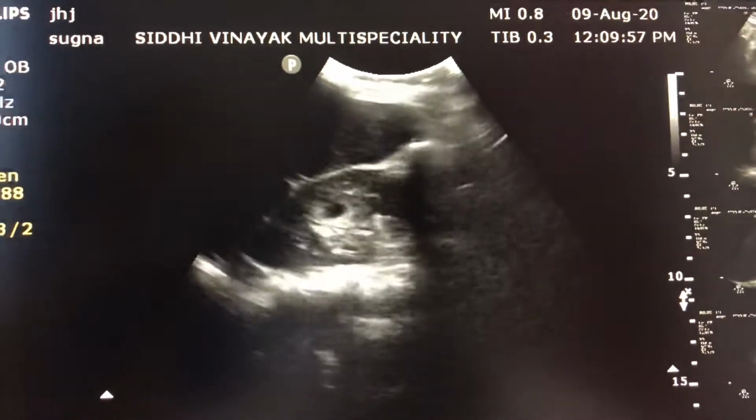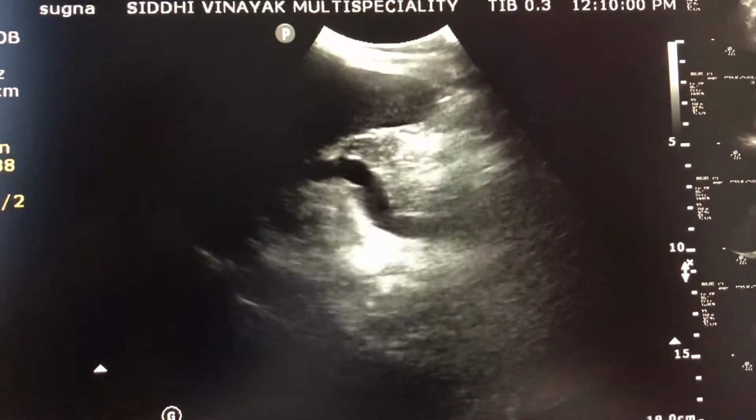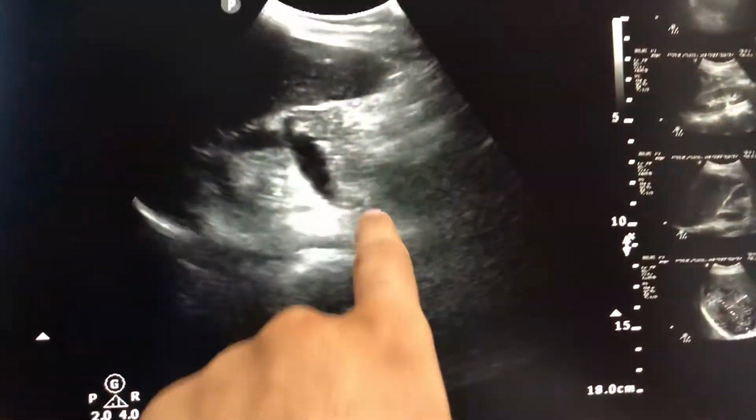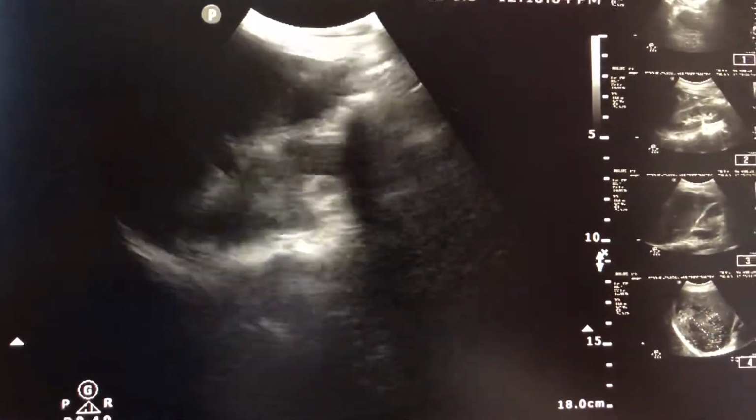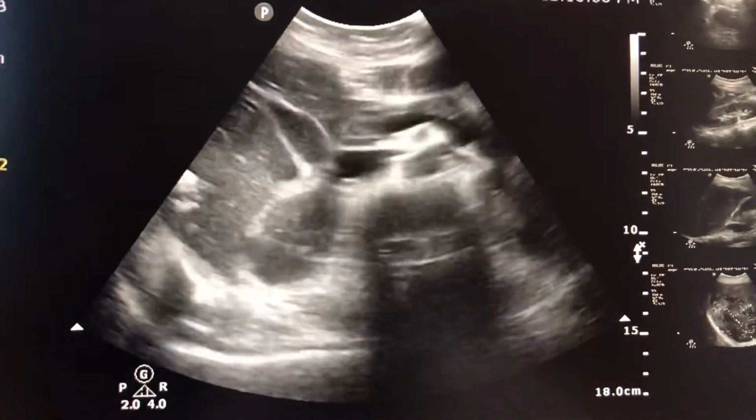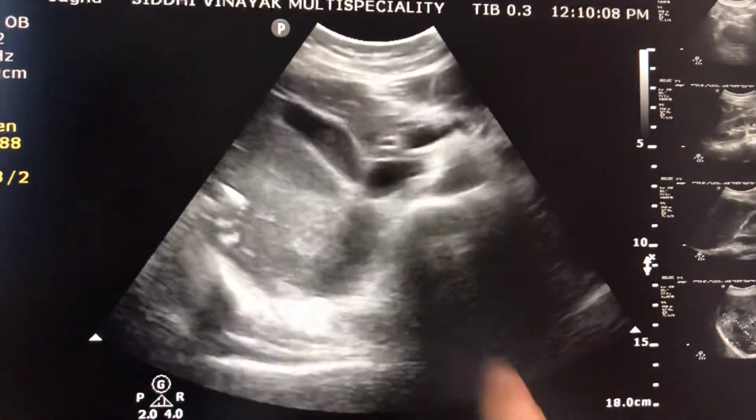This spleen is also normal. A little bit of dilatation of this splenic vein is seen. Portal vein is, however, normal. IVC normal.